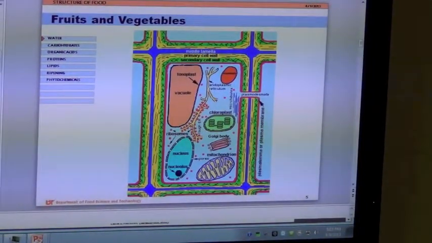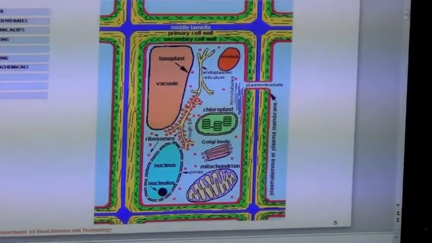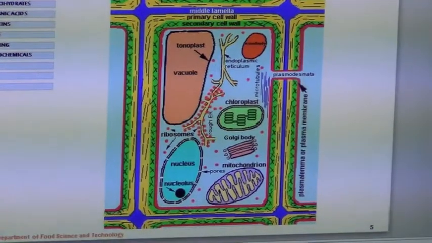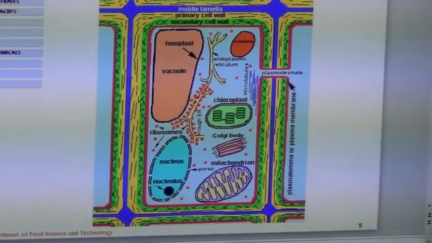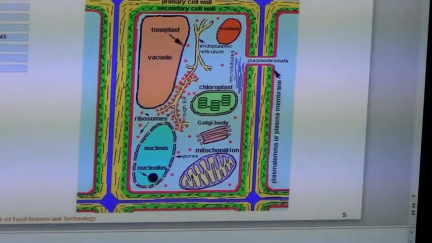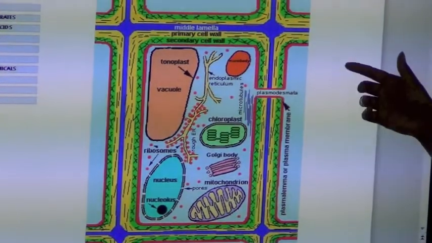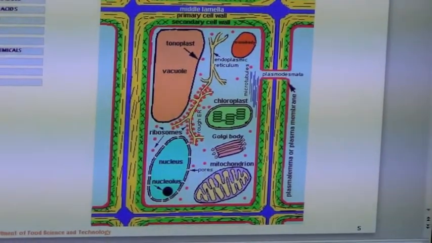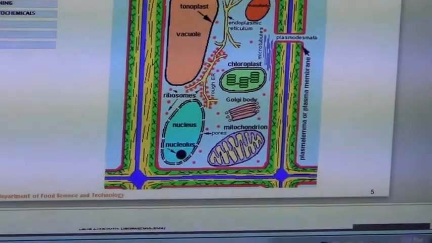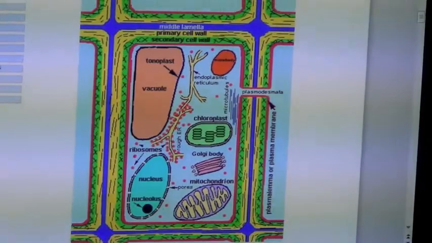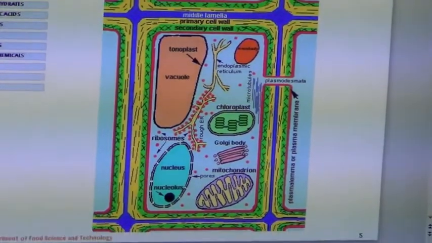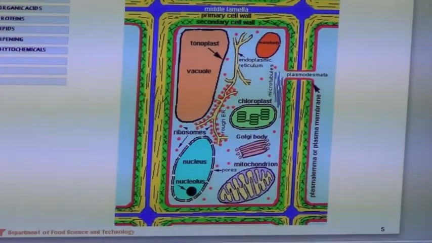Okay, so another thing I'm going to talk about is cell disruption. This picture was taken from Dr. Mount. Basically, it shows the inside of a cell wall of a fruit, and the different components from the primary cell wall to the secondary cell wall. What happens when you cook it, or you denature the proteins, or even, like with lettuce, when you rip it? It's best to rip lettuce rather than cut it.